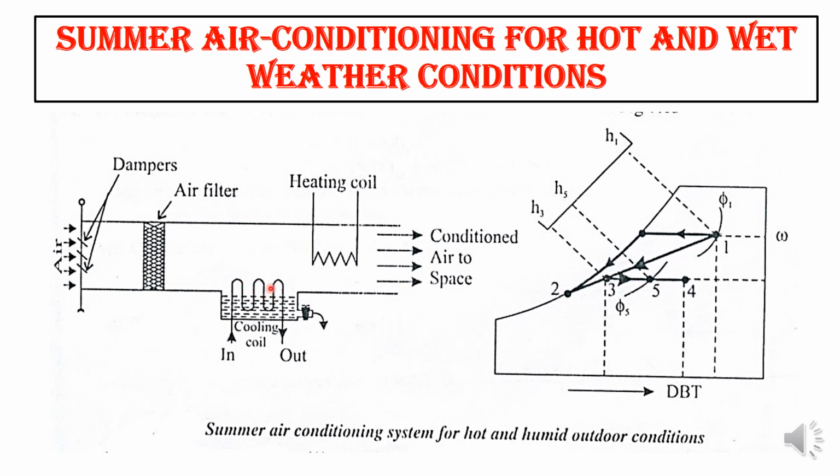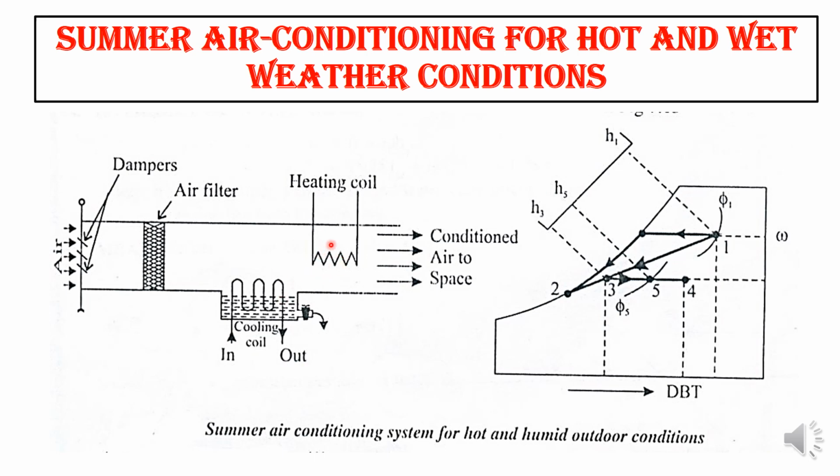Since humidity is more, now we have to remove the humidity. As the temperature is still below the required comfort zone, it is now passed over your heating coil. So after cooling, what will happen in the heating coil?